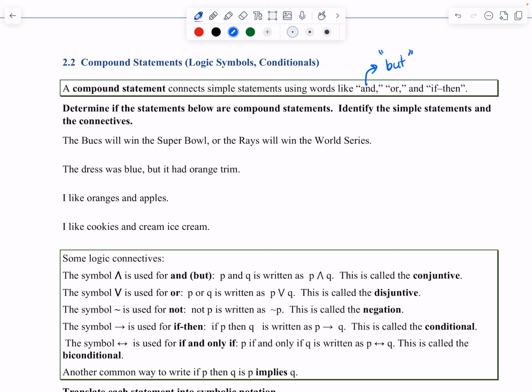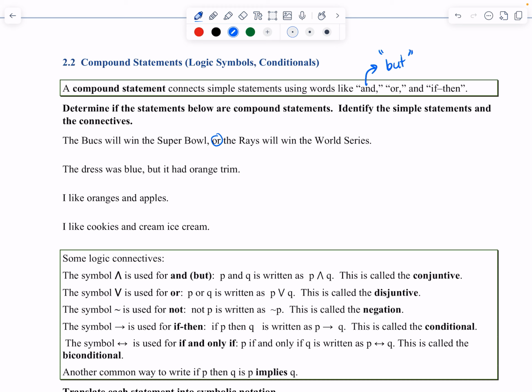So the first thing we're going to do is determine if the statements below are compound statements. We're going to identify the simple statements and the connectives. The first statement we have here is: the Bucks will win the Super Bowl, or the Rays will win the World Series. So we have the word or here, and we have two simple statements.